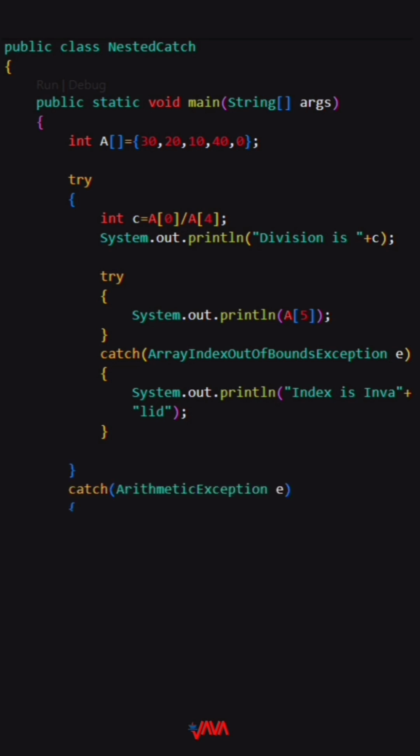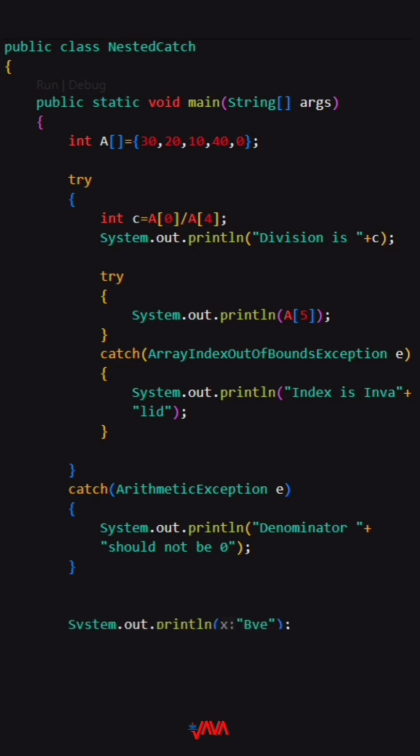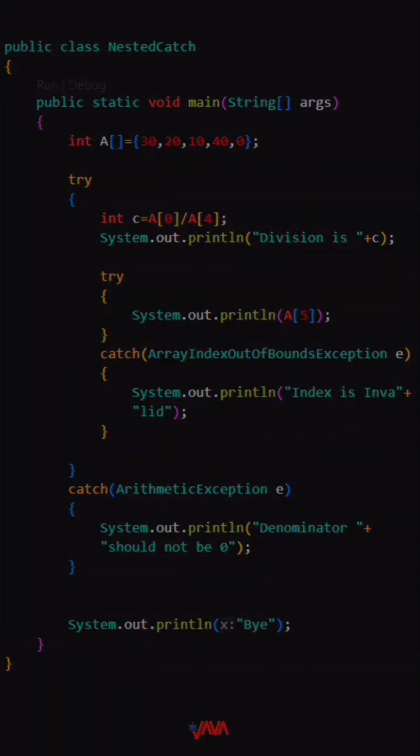Catch ArithmeticException e catches the arithmetic exception thrown in the outer try block. System.out.println("denominator should not be 0") prints a message indicating that the denominator cannot be 0. System.out.println("bye") prints a final message.